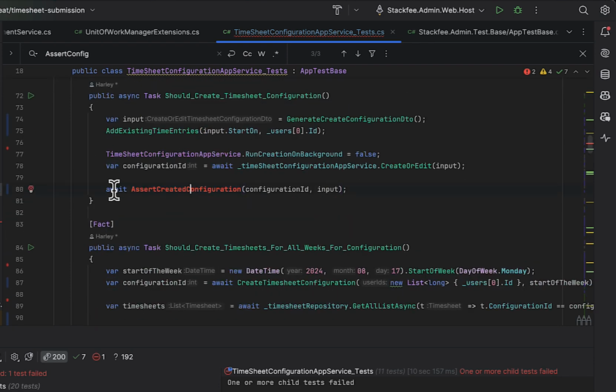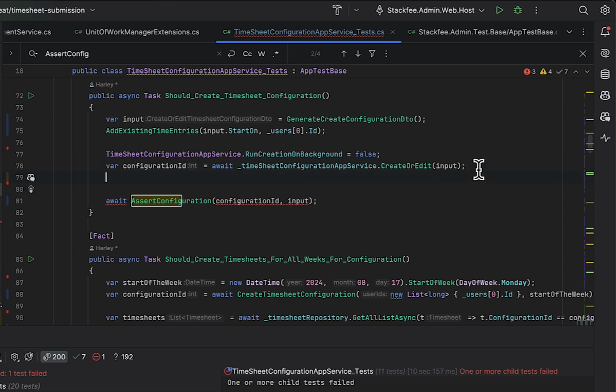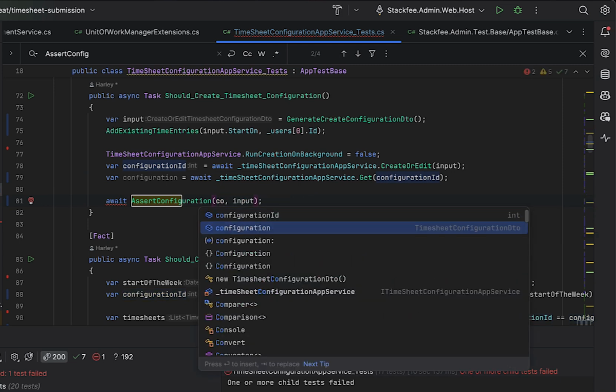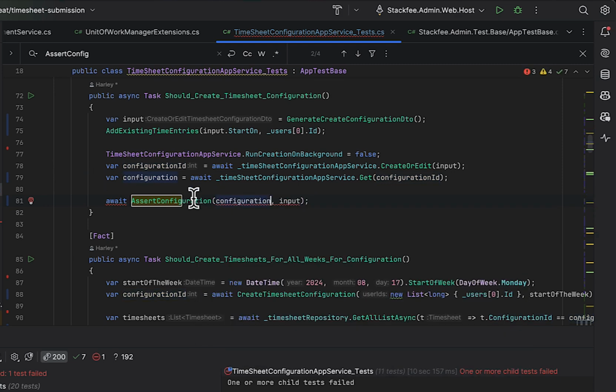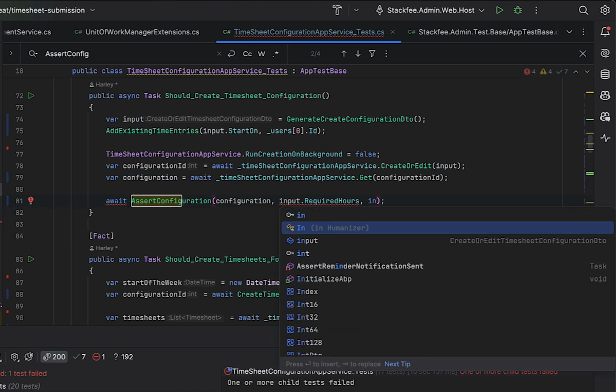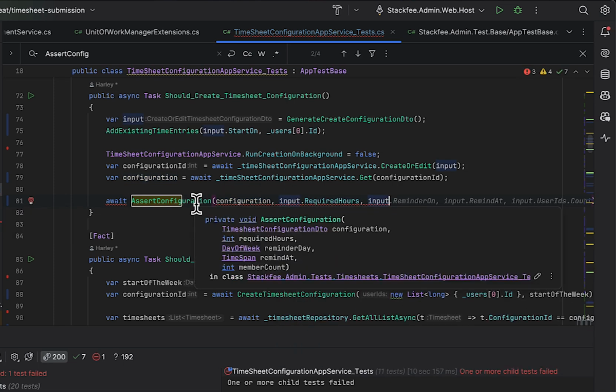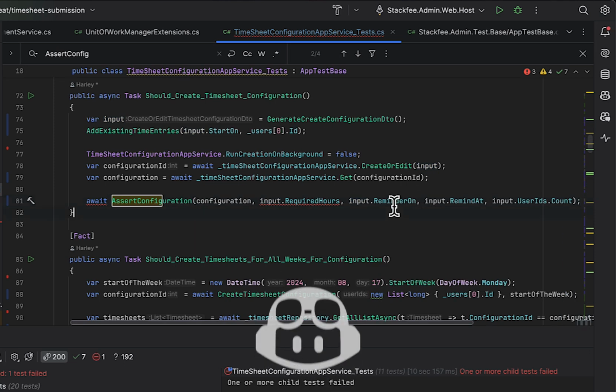And then, yeah, to fix this, I could probably just do something like this, where I could use that and then just get the configuration like that and pass it like that probably. But then I'd have to, yeah, specify all of the required hours. Well, that's Copilot assisting me there.